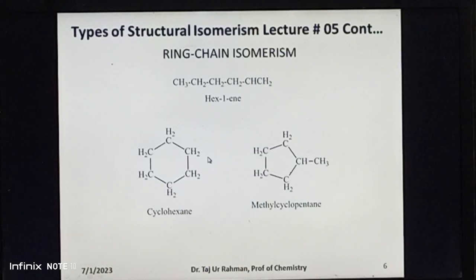This is another example of ring chain isomerism. These three compounds, that is hex-1-ene, cyclohexane, and methyl cyclopentane, have the same molecular formula C6H12, same numbers and kinds of atoms, but they are different from one another in the mode of linking of the carbon atoms. Thus, they are ring chain isomers of each other, and this phenomenon is known as ring chain isomerism.